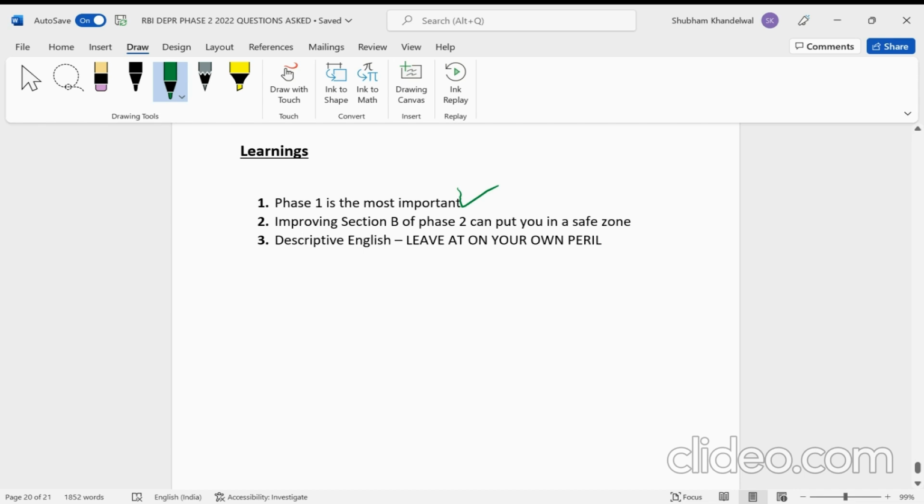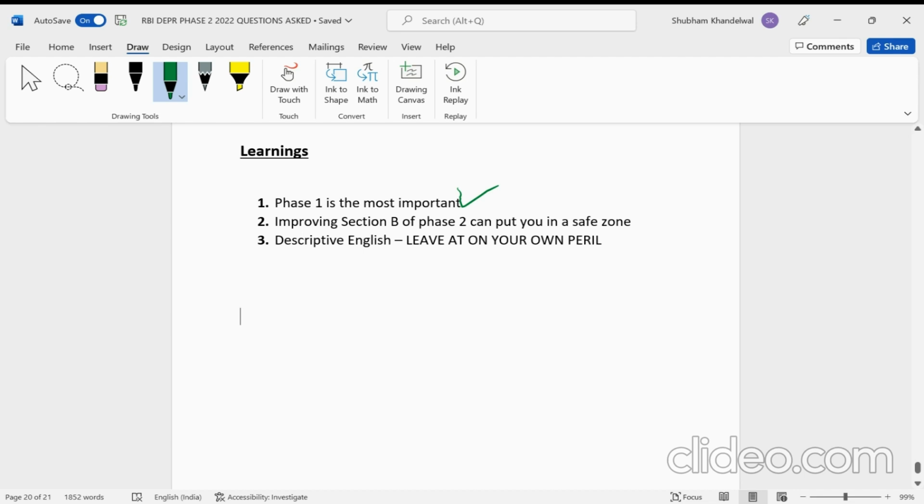a strong case for the interview, because section B you can somewhat prepare, because as I discussed, there are some recurring themes. For example, women, unemployment, poverty, inequality. So these, if you can prepare, definitely you can answer 3 out of 5 questions from section B. But of course, the target should be to answer 3 from section A, because section A is more scoring. Usually section B is not that scoring, because again, no answer can be perfect in the case of Indian economy. So there will be some room for the instructor to cut out marks in section B.